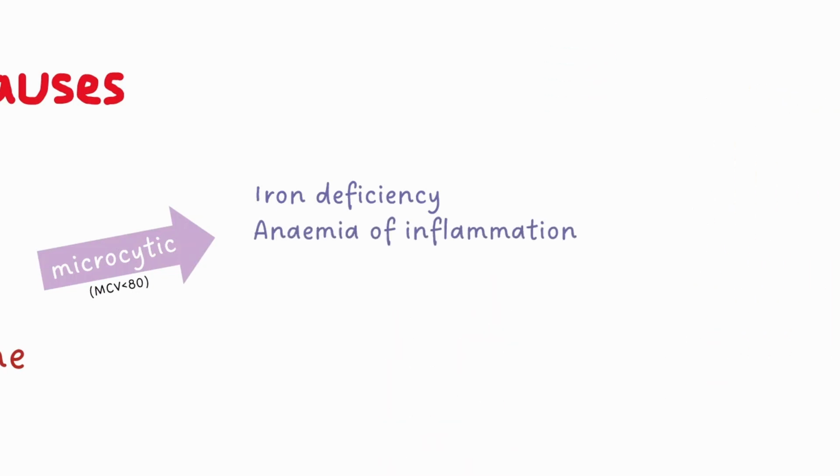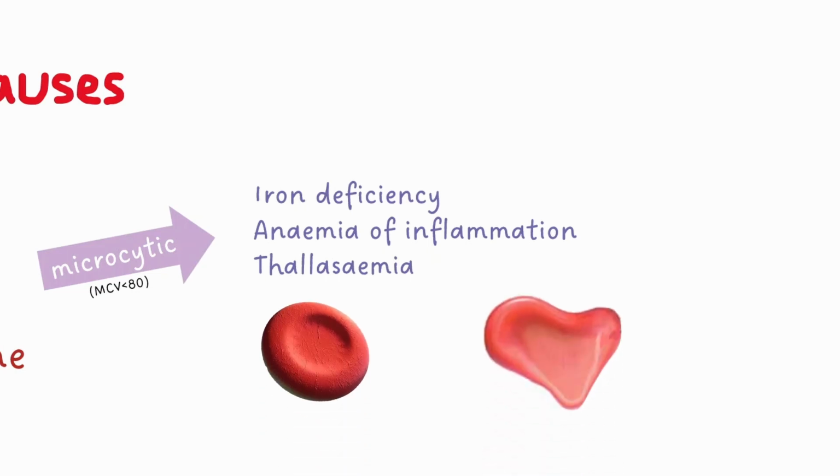Anemia of chronic inflammation can be associated with a low or normal MCV and can be a result of any chronic inflammatory condition. Thalassemias are a less common cause. These are a group of inherited blood conditions where there is a genetic defect in one of the globin chains that makes up the haemoglobin molecule. This results in abnormal red blood cells, and therefore a smaller volume of functioning red blood cells in our blood.